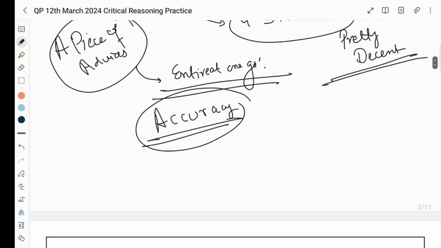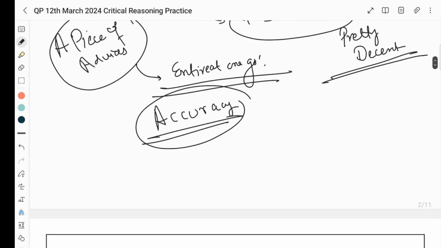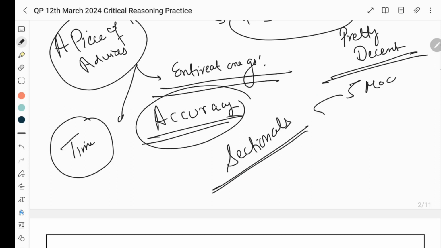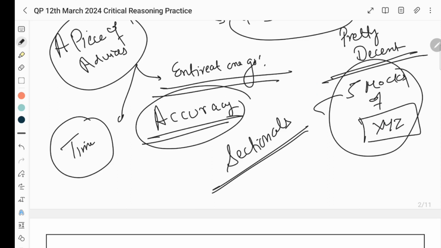So to improve your accuracy, to improve your command over time, what you can do is practice those mocks as sectionals. So let us say there are 5 mocks of critical reasoning of some XYZ institution which you have come across. Now, what you have to do is pick out the CR segment of all those 5 mocks, assign days.